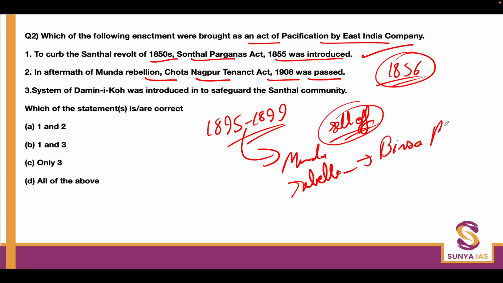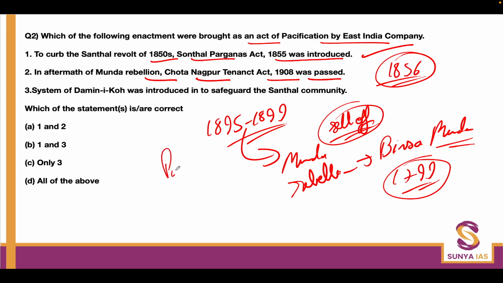Birsa was arrested around 1899 and died in jail, but the militancy, the guerrilla warfare continued to exist, and it ended only with the pacification steps taken by the Britishers. And what was the pacification step? The Chota Nagpur Tenancy Act, which was very much on the lines of the Santhal Pargana Act, and the Munda tribesmen were also allotted pieces of land which they could not transfer to any outsider.